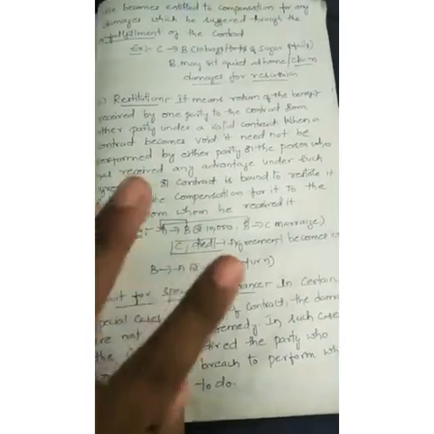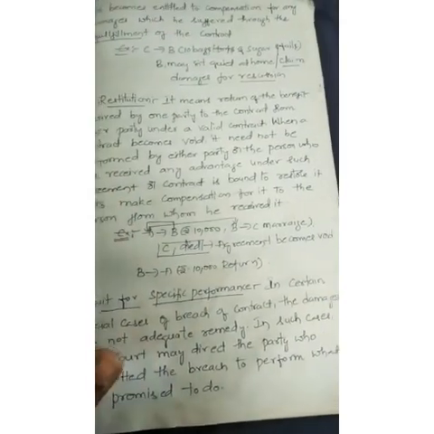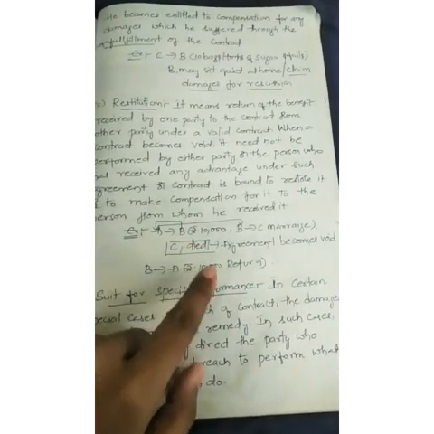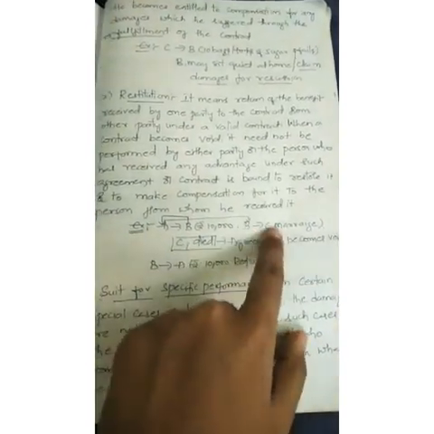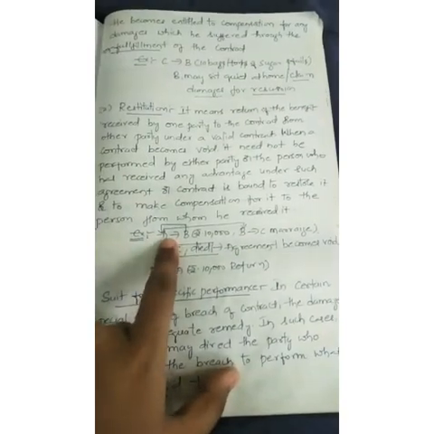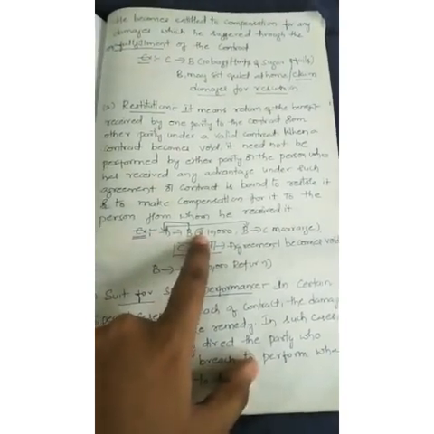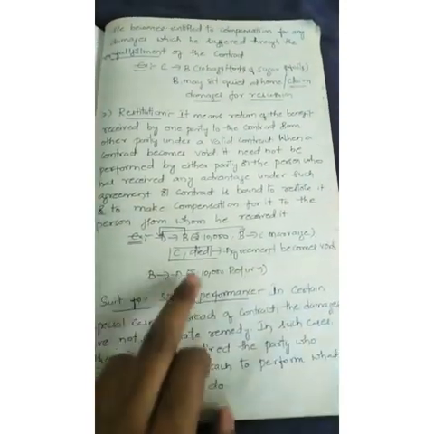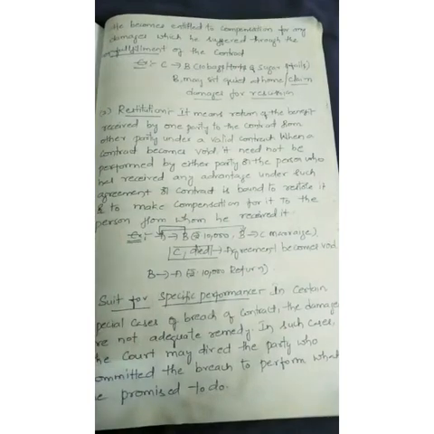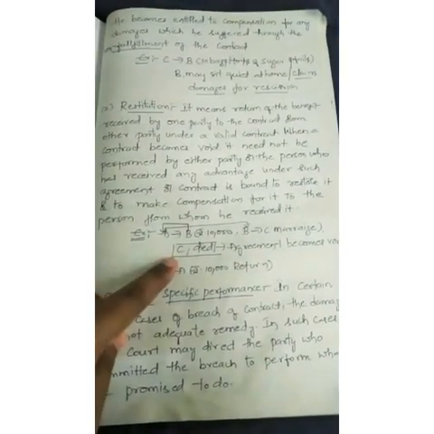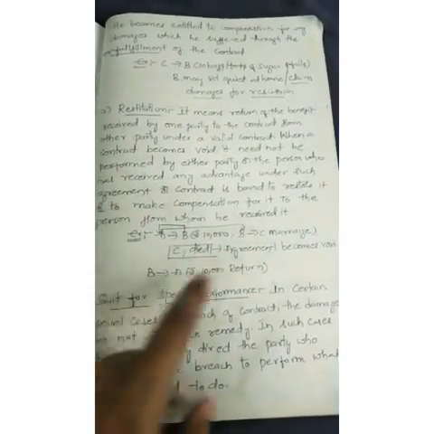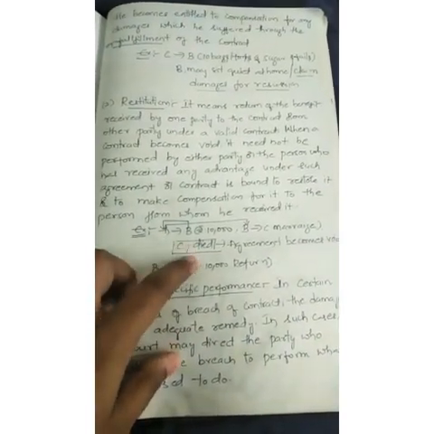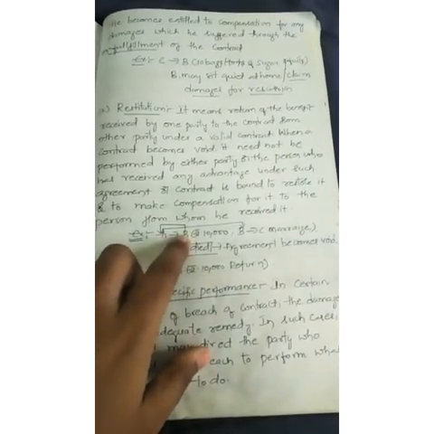A and B are the two parties. They entered into a contract. A promises to pay B 10,000 if B marries C. A says to B, I will give you 10,000 rupees if you marry C. But unfortunately, C died. So the agreement becomes void. The subject matter for which they entered is gone. Only for C did these two people enter into the contract, right?